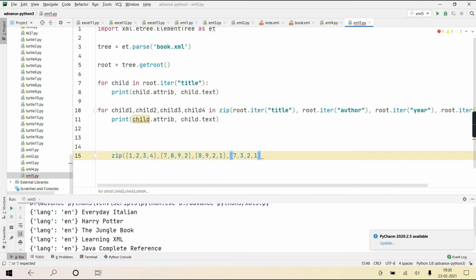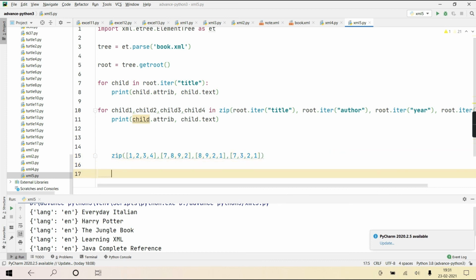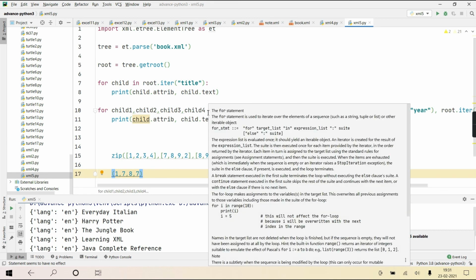Okay? So what zip will do is take one value each from all and create a tuple and give it to you. I remember it, I've told you. It will create one tuple like this, 1 7 8 7, one tuple. And that one tuple, when it is fetched in a for loop, gets unpacked into these 4 children.